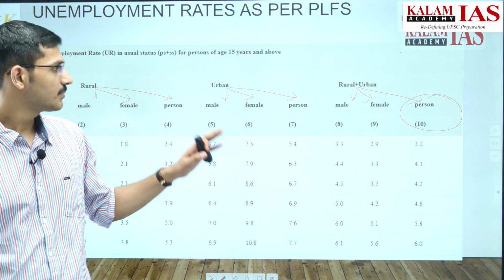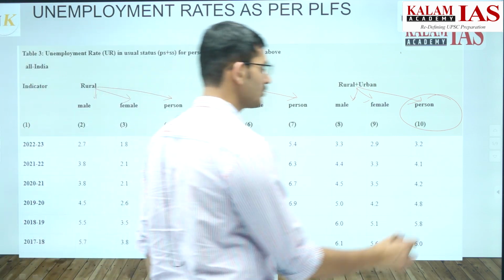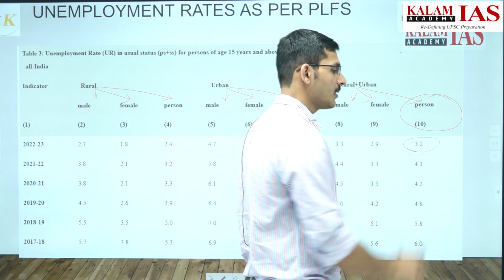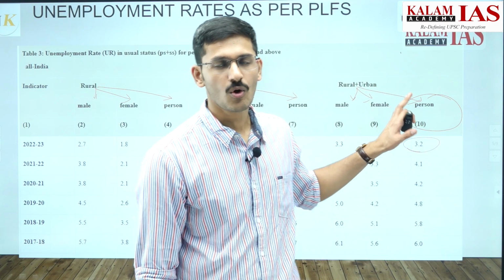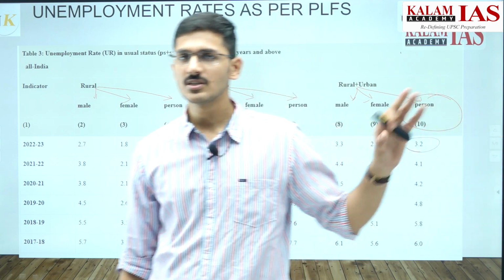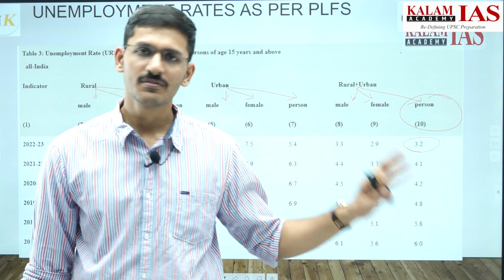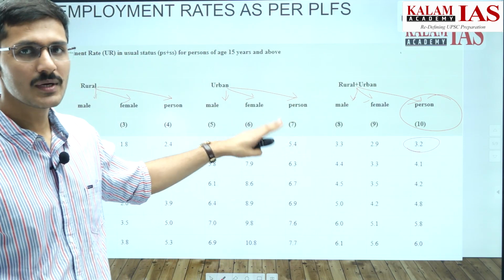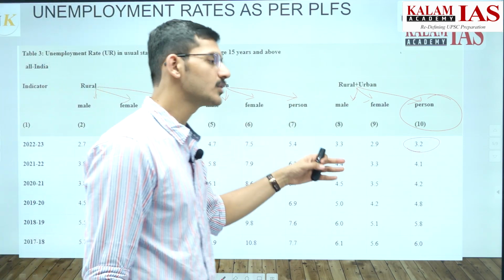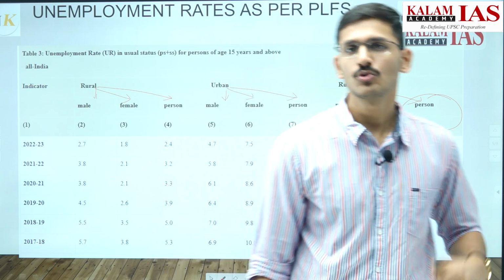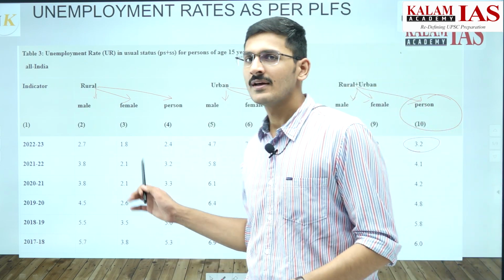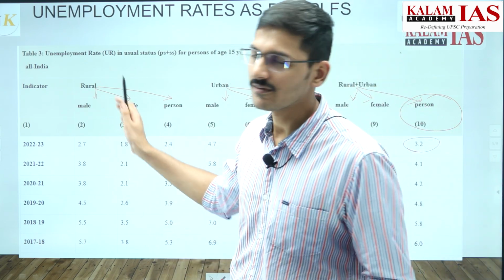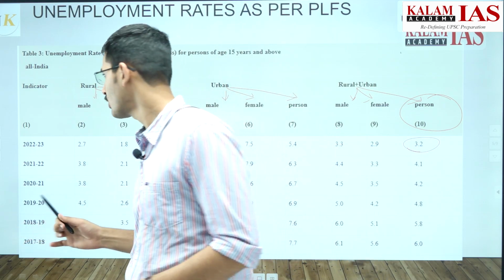So this is the final unemployment rate of the country, that is 3.2%, as we have seen in our past graph. This takes all the people into consideration, rural as well as urban, male as well as female. So the final unemployment rate as per the Periodic Labour Force Survey 2022-23 is 3.2%. But we should also know the major trends in different categories. What are the trends that we should know about?